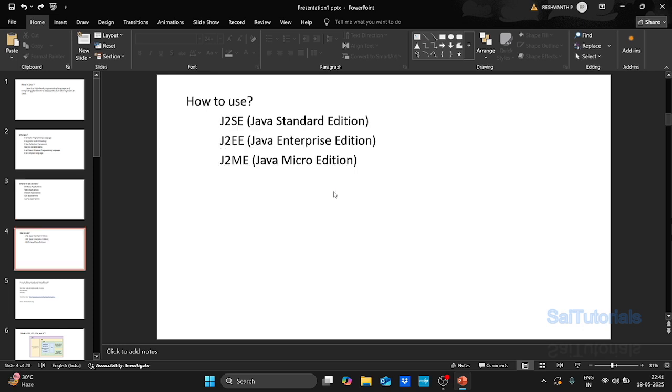Now we have seen where we use Java, right? And how can we achieve those things? In Java, there are three types of categories, like three types of editions. One is standard edition, the second is enterprise edition, and the third is micro edition.